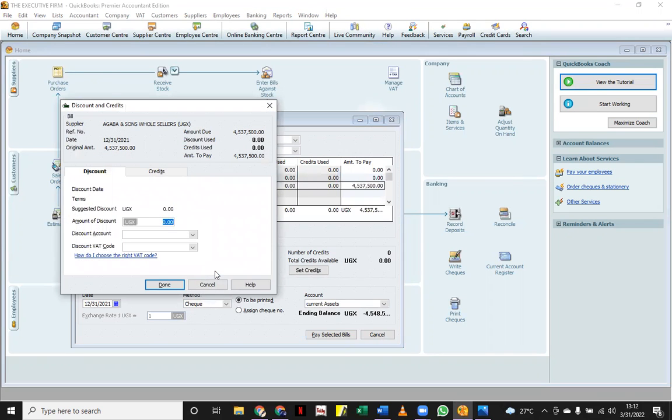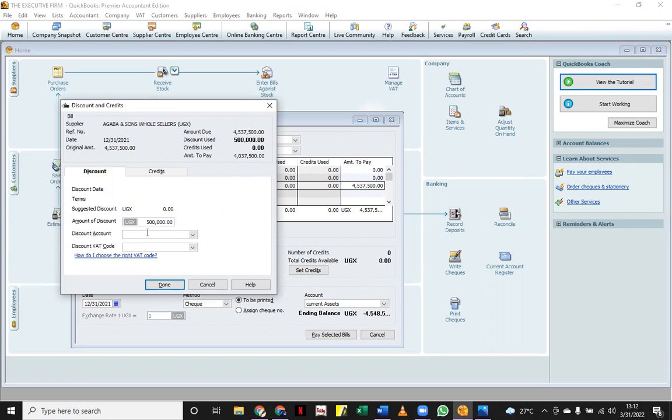When you set a discount, you need to suggest the amount of the discount this Agaba and Son is giving us. And Agaba and Son is giving us a discount of 500 shillings. So I will put it there.